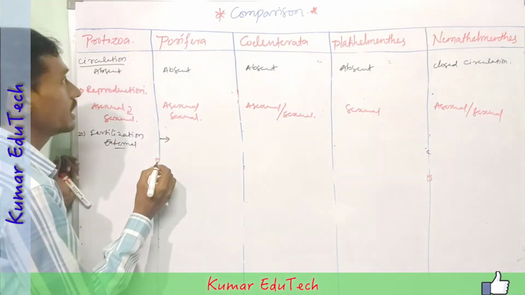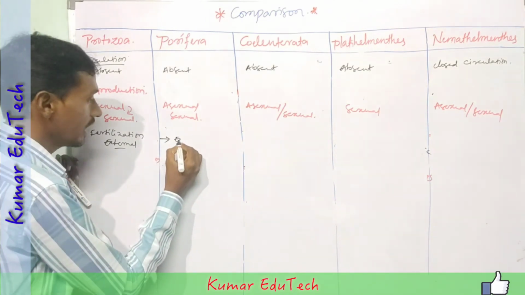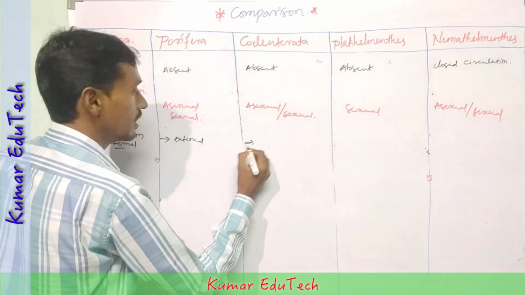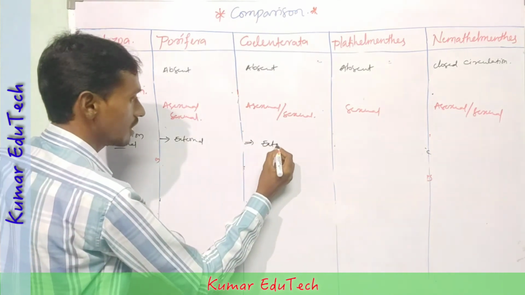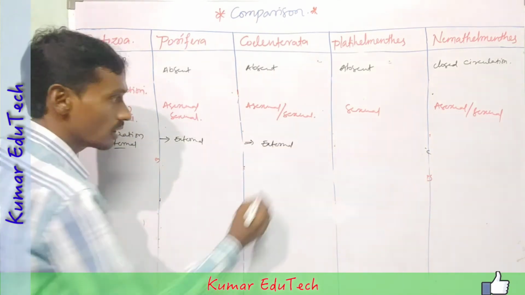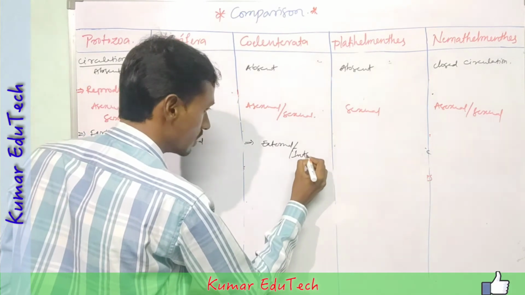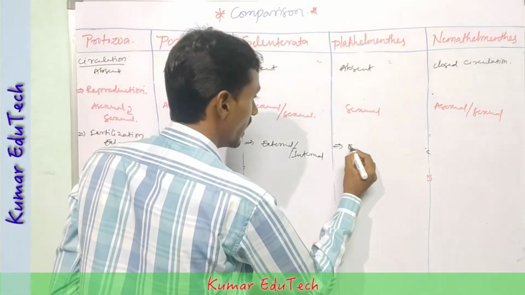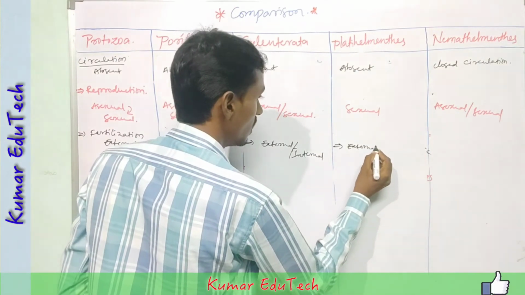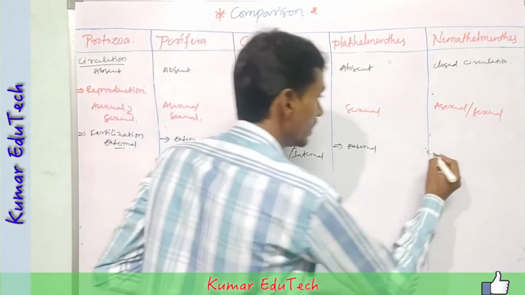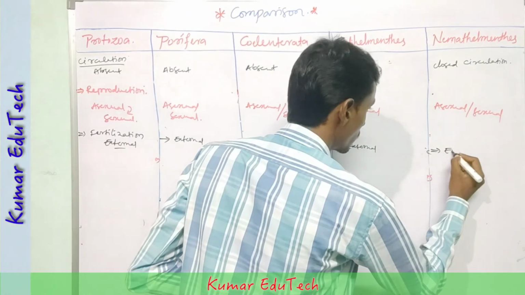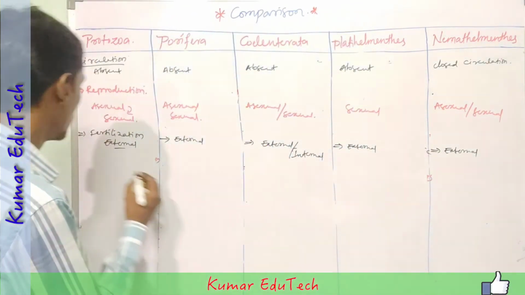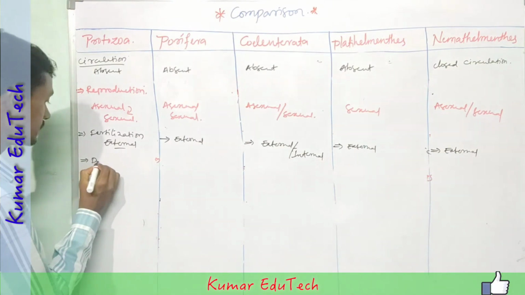In porifera also external fertilization, and coelenterata external or internal fertilization. In platyhelminthes external fertilization occurs, and in Nemathelminthes also external fertilization occurs.